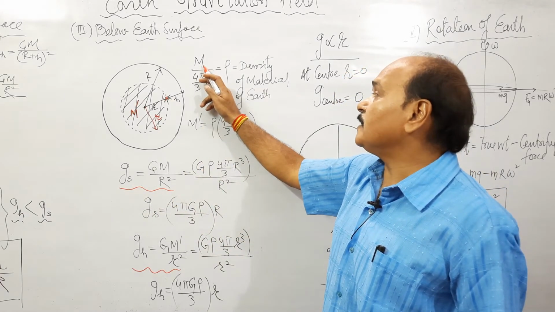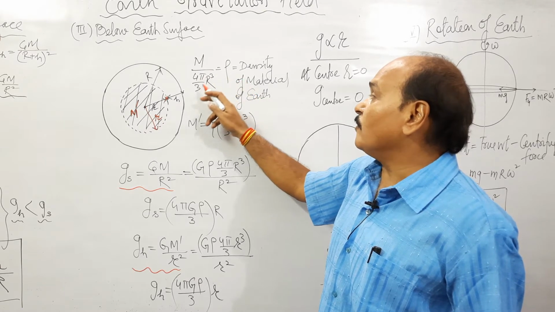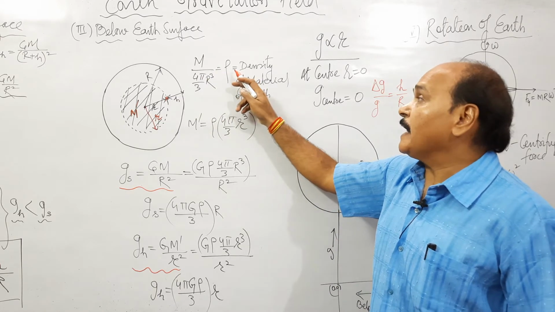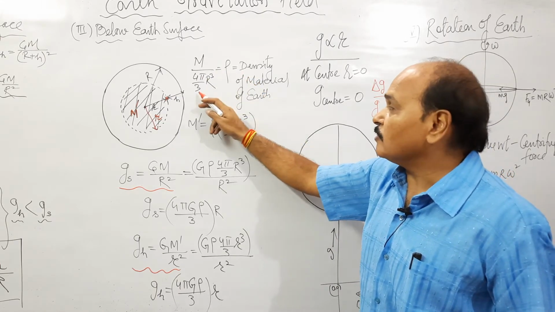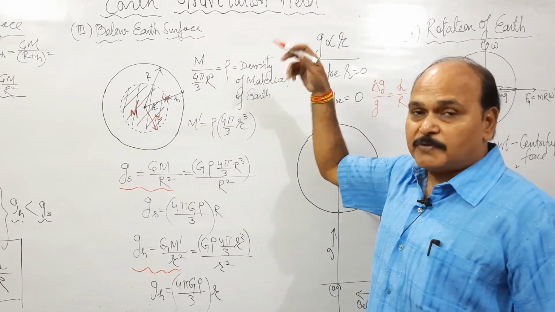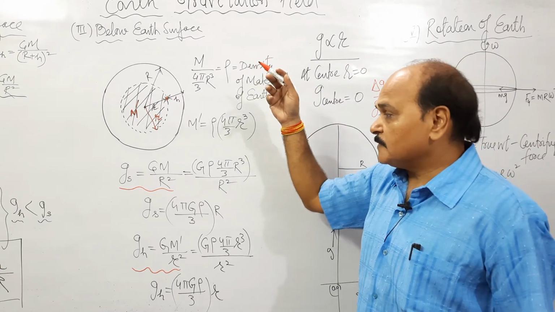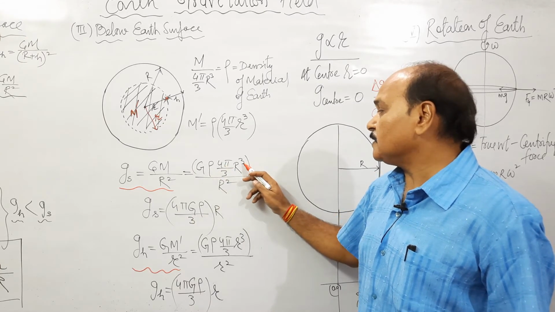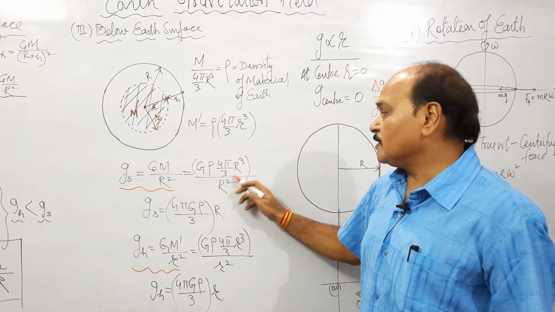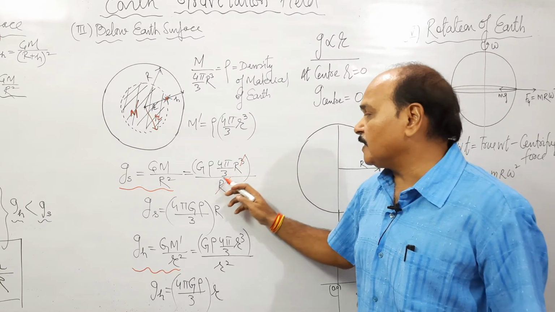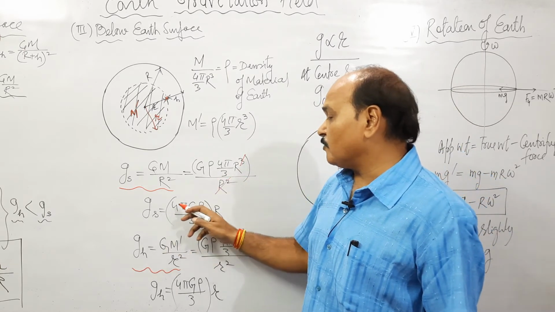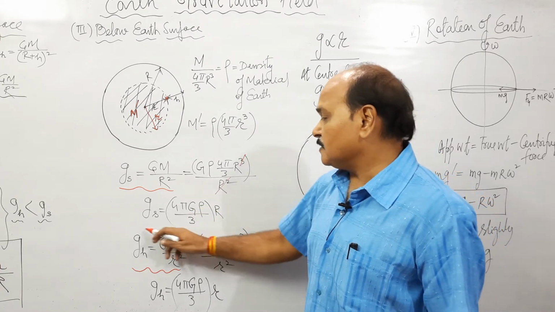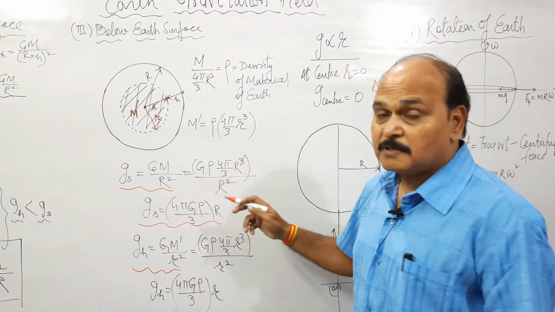Mass of the earth is nothing but density into volume. This is the total mass of the earth, density of the material of earth into total volume of the sphere earth. So we can write M as rho, density, into volume of the sphere earth, upon r square. You can see that r square, r cube cancels out. What do we get? We get g over the surface of earth as 4 pi G rho by 3 times r. This is the value of g over the surface of earth.